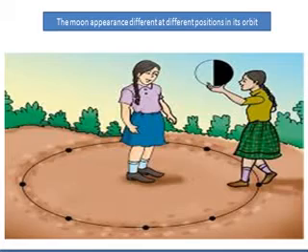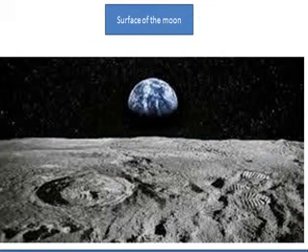Now let's come to our next topic, and that is the moon's surface. How is the surface of the moon? The moon is a fascinating object for poets and storytellers, of course, but when astronauts landed on the moon, they found that the moon surface is dusty and barren. There are many craters of different sizes. It also has a large number of steep and high mountains, and the mountains are as high as we have on the earth. And secondly, the moon has no atmosphere and no water. So obviously life is absent on the moon.